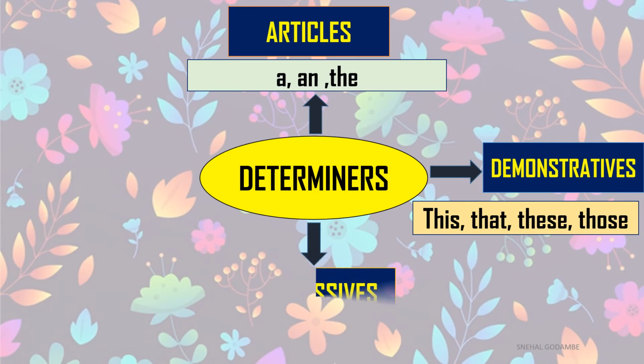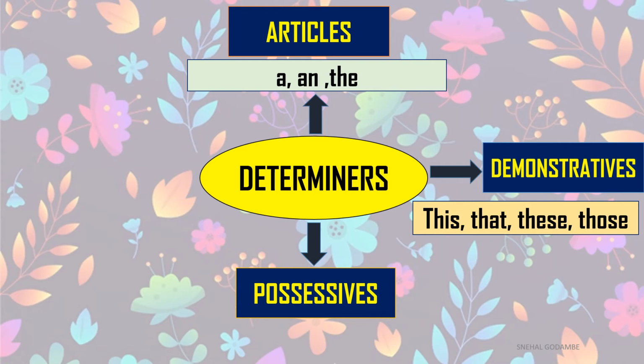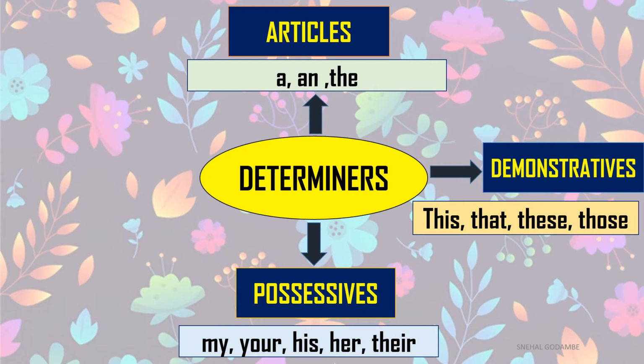The third type of determiner is the possessive determiner. Possessive shows you the ownership of someone: your home, my pen. In this way, they show you the owner of that thing. My, your, his, her, their. Whenever you show whom the thing belongs to, it is known as a possessive determiner.